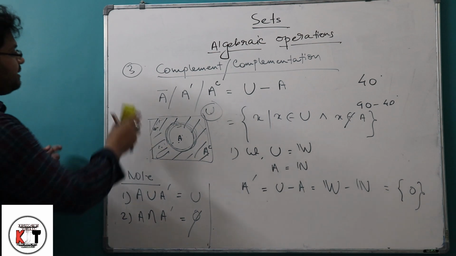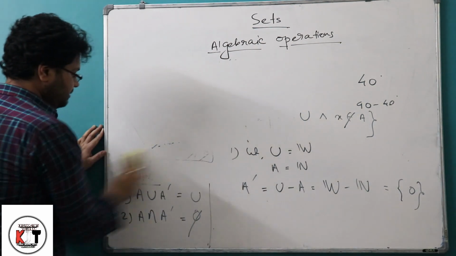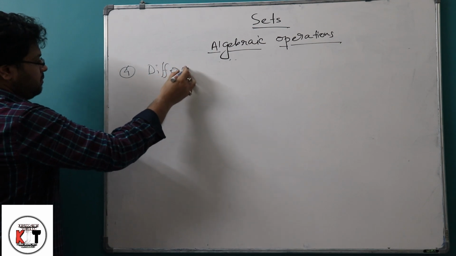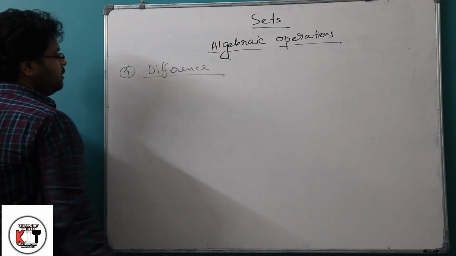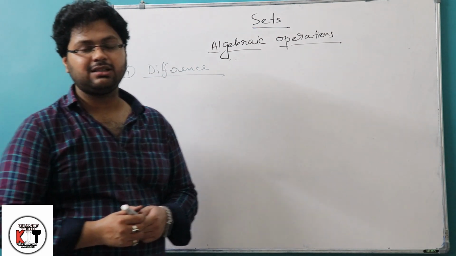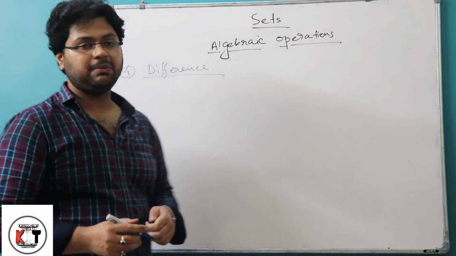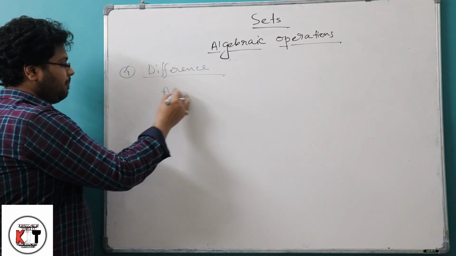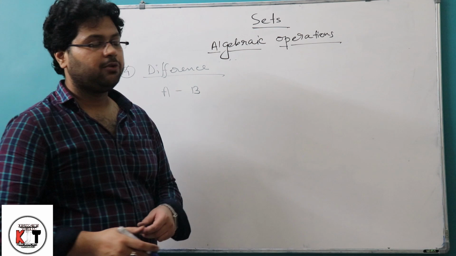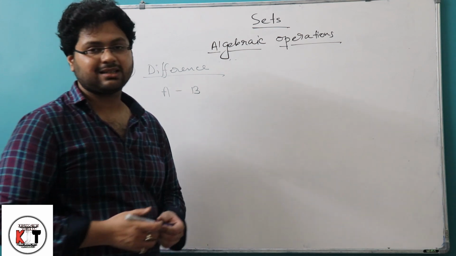Now we are coming to our next operation, that is difference. If A and B are any two non-empty sets, the difference of A and B will be represented by A minus B, and this is the sign for difference. You all know that difference means subtraction.